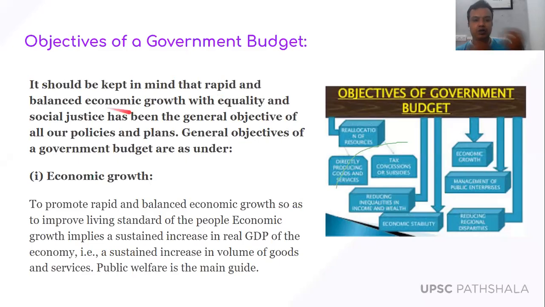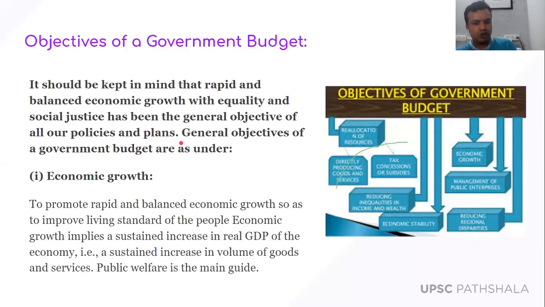Balanced economic growth means what? That it should be balanced, both regionally as well as socially. We need to focus more on those sections of the society which are vulnerable, the poor who are in need. We need to make policies which can fulfill the needs of those vulnerable sections of the society. So equality and social justice has been the general objective of all our policies and plans.